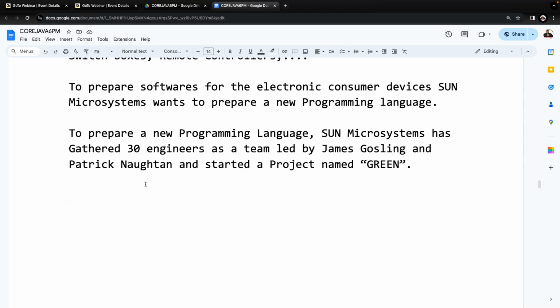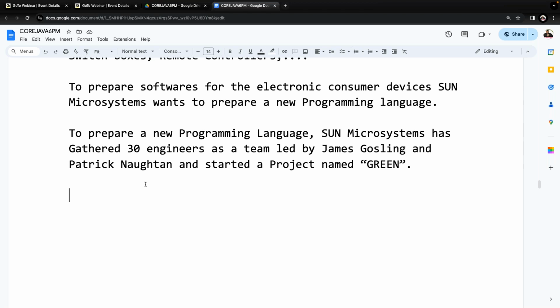To prepare a new programming language for these consumer devices, they gathered a team of nearly 30 members led by James Gosling and Patrick Naughton and started a project named Green. Green is a project name. As part of the Green project only, the Java programming language was prepared by Sun Microsystems. Clear? All of you are getting clarity up to now?